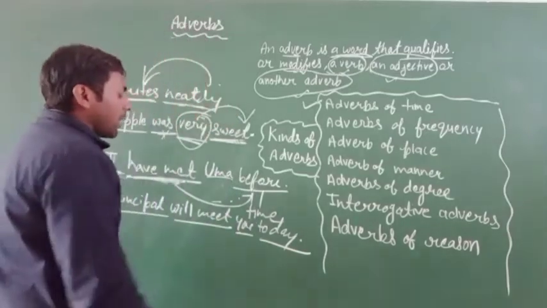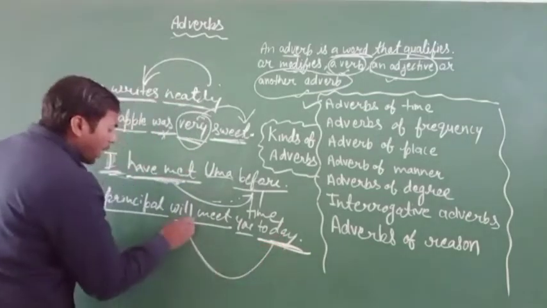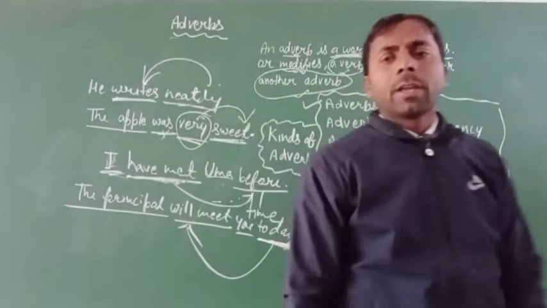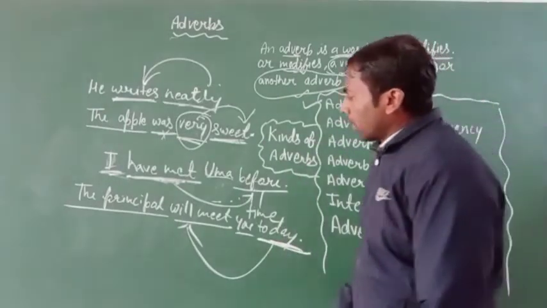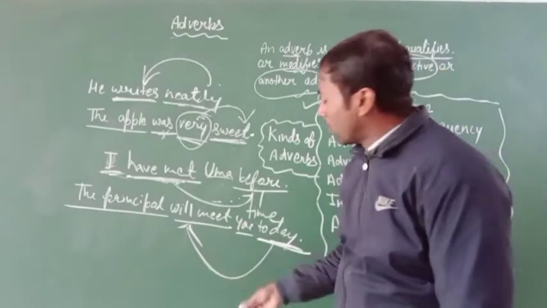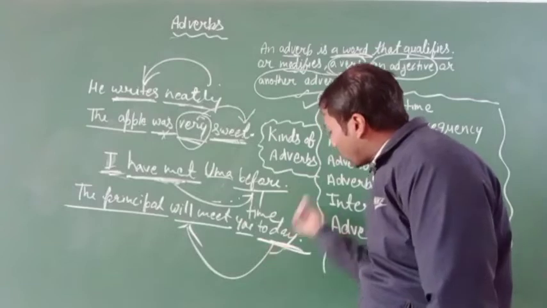How can you say this word is an adverb? Because this word modifies the verb. When will the principal meet you? The principal will meet you today.